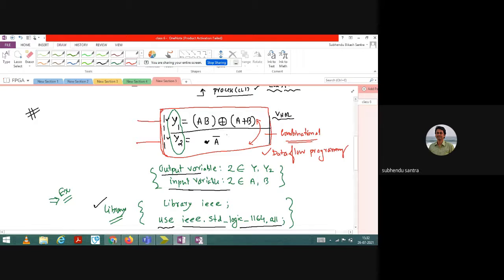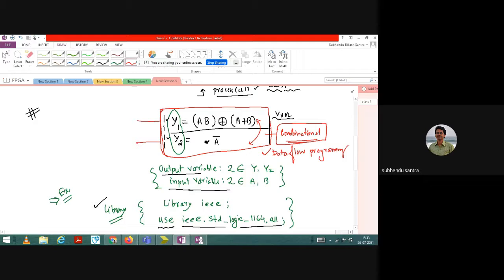Now when you see that you need to do these operations, you definitely need to evaluate whether the function you are writing is possible using a combinational circuit, or you need to use a sequential circuit, or you need to go for a state machine design. Since the equations I have written are very simple and straightforward, you do not need any memory element. Therefore, a combinational circuit can effectively solve this problem. That is the first point.